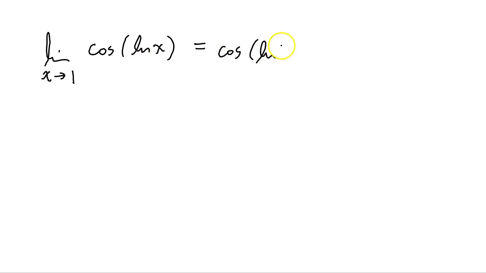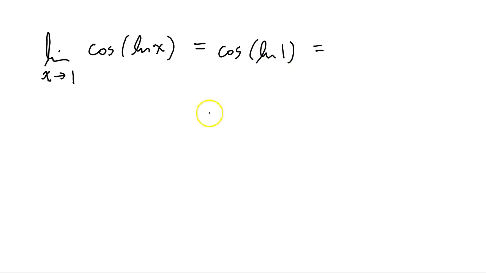So you can make use of this property for very, very complicated functions. So here's a simple example. Well, it doesn't look that simple, but it is really not that bad. Say you have the limit as x goes to 1 of cosine of ln of x. Now, because cosine is continuous and ln is continuous on its domain, the composition of the two is continuous. So that means I can just plug in 1, and that's the limit. So in that case, cosine of ln of 1 is the limit.